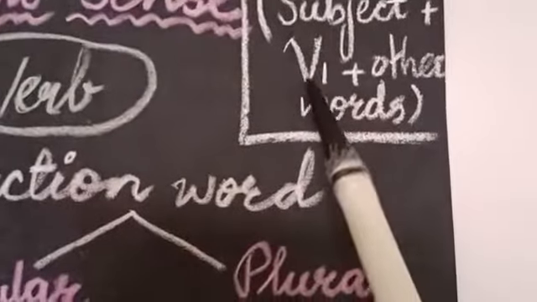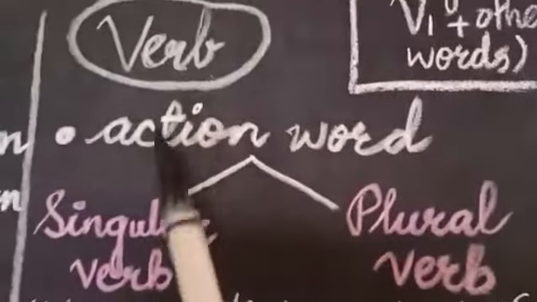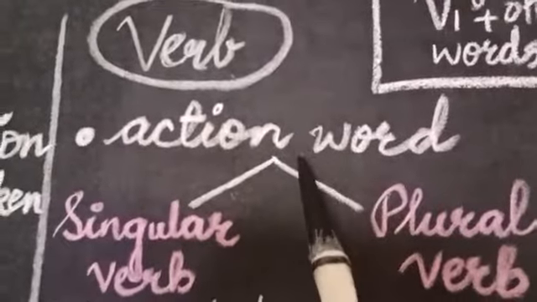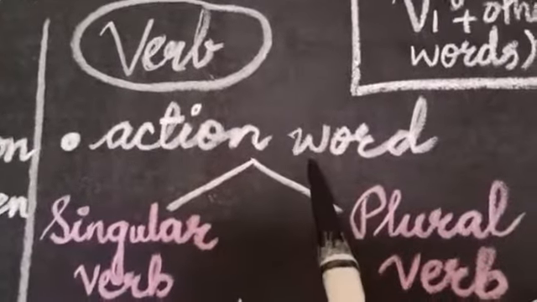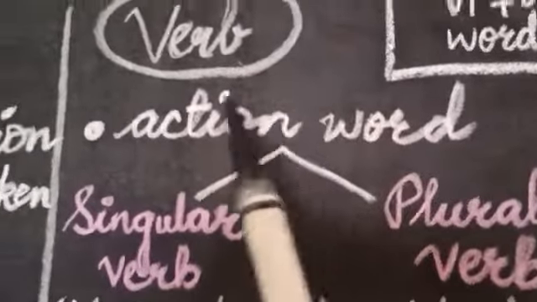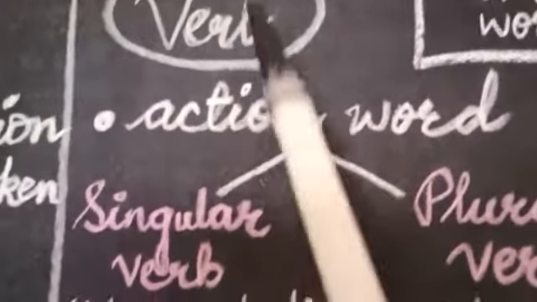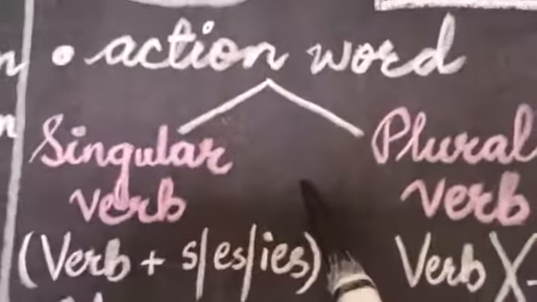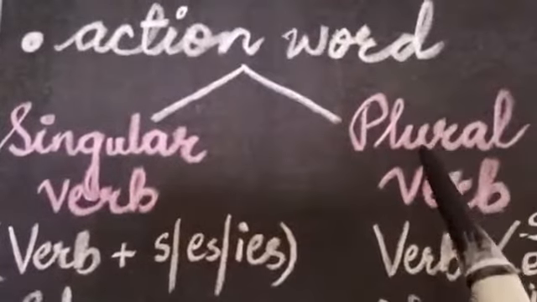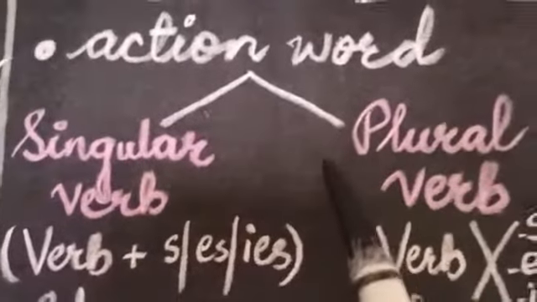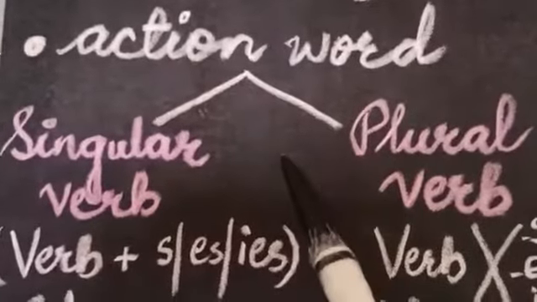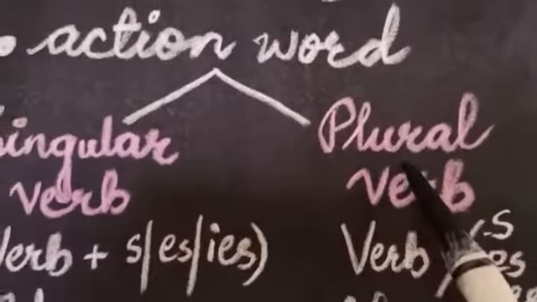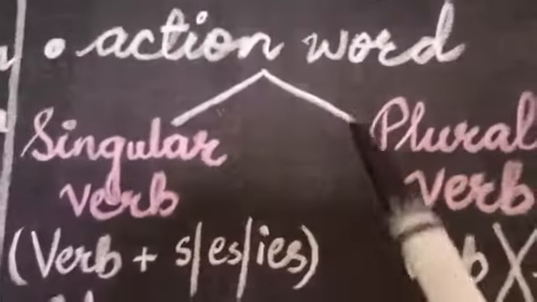Then, the first form of the verb. Verb, you know, is an action word which shows some action, like eat, run, go, ride, sing, dance, sleep, talk, walk, jump. Now this action word, this verb, can be singular and it can be plural also. See, if I say boy, it is singular. If I say boys, it is plural, because boy is a noun. Is boy an action word? No, boy is a noun. If I say pen, it is singular. If I say pens, it is plural, because when a noun has s or es, it becomes plural.